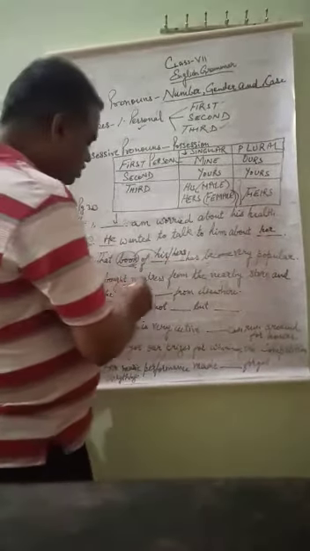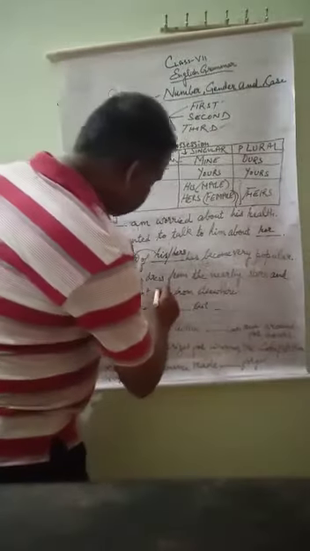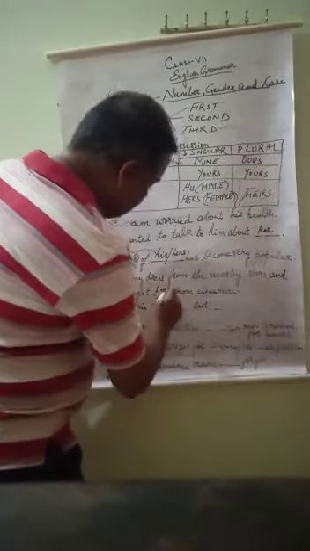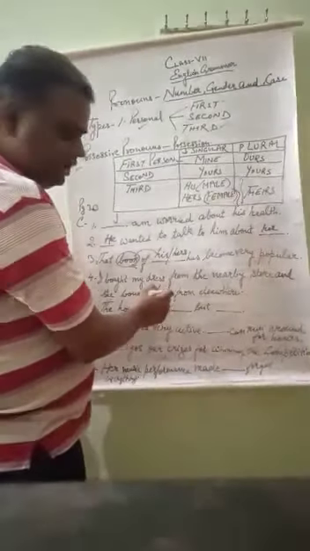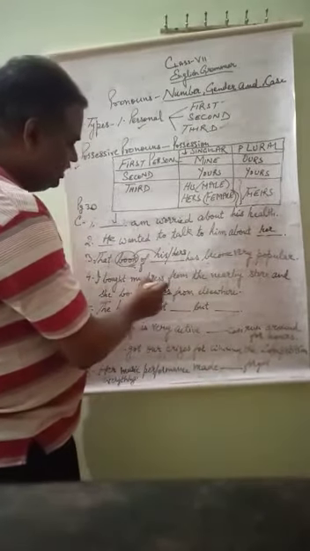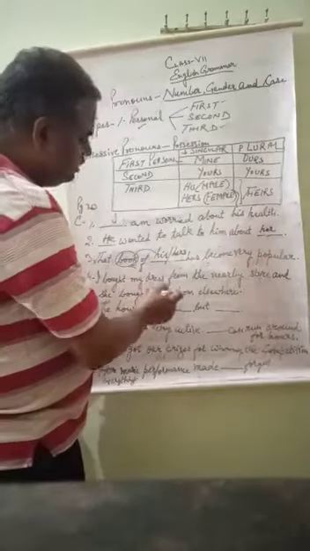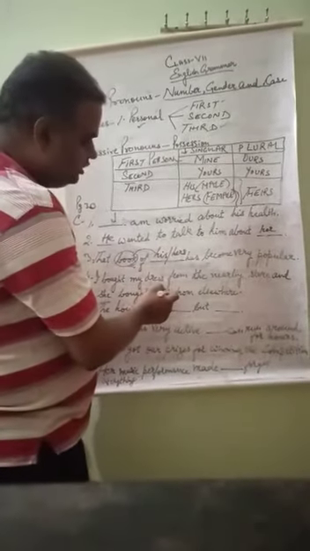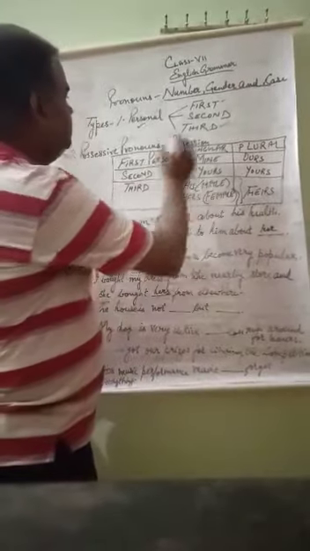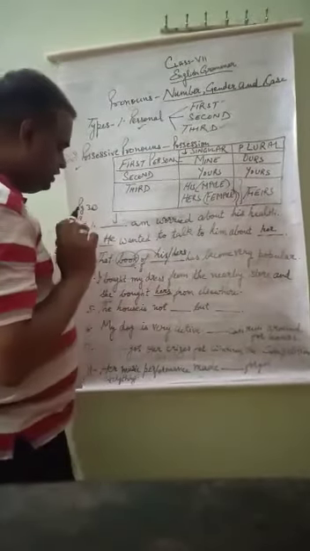Fourth is, I bought my dress from the nearby store and she bought hers. See here, we will write hers, because again possession is being shown. Possession of which thing? Of dress. She bought her dress. Hers means she bought hers. It will not be her, because it is not being used as a personal pronoun, but as a possessive pronoun. So we will write hers here.